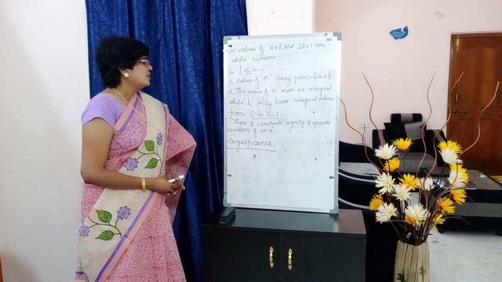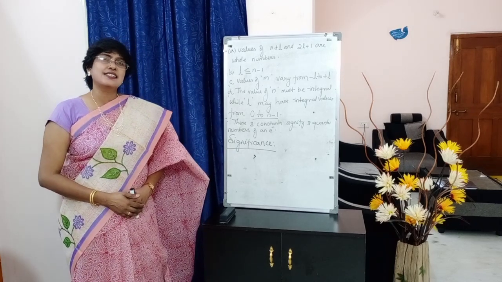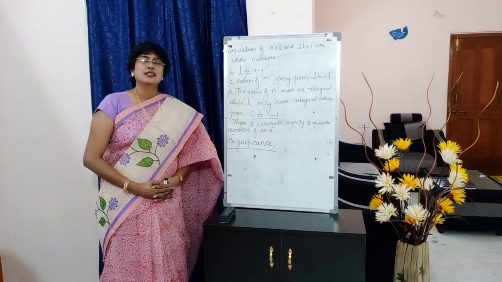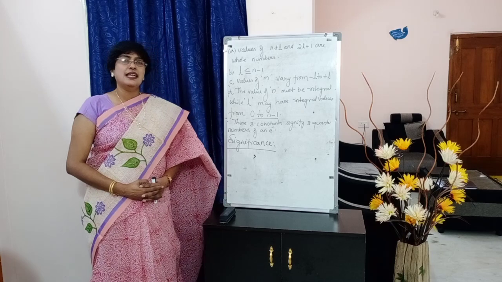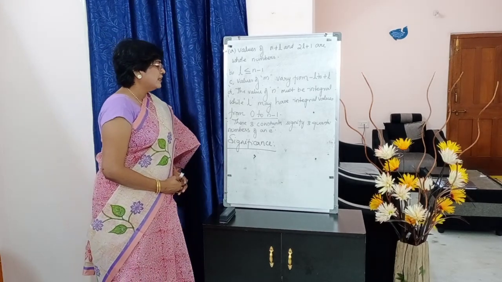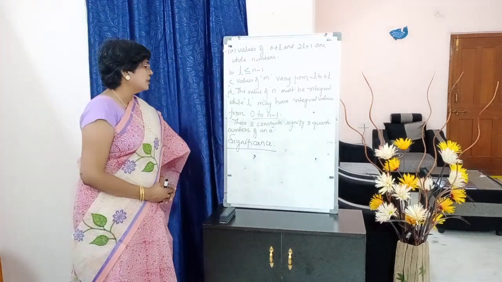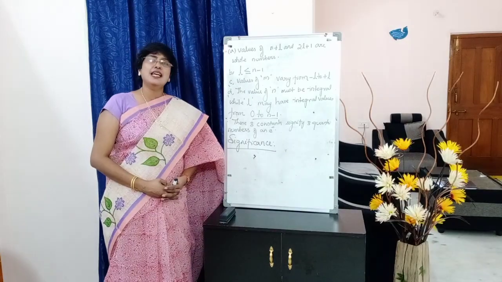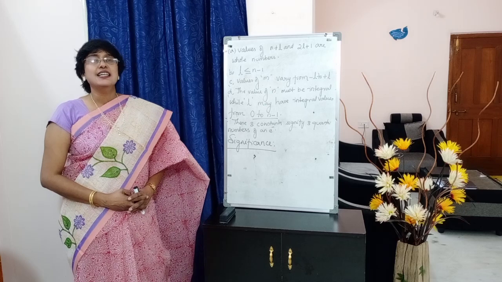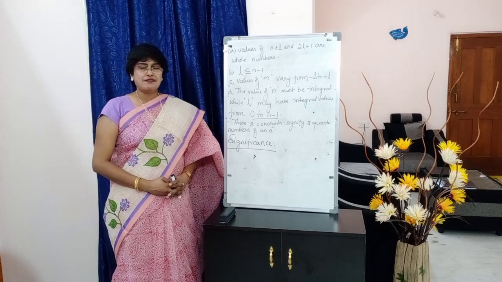Students, below write down the last sentence. These three constants N, L, M signify the three quantum numbers of an electron. These are the points which you write under wave function.